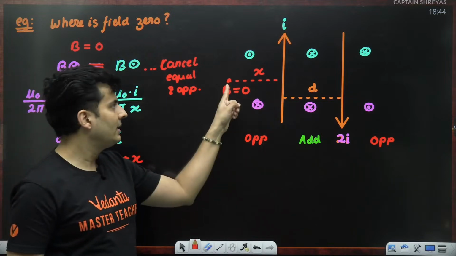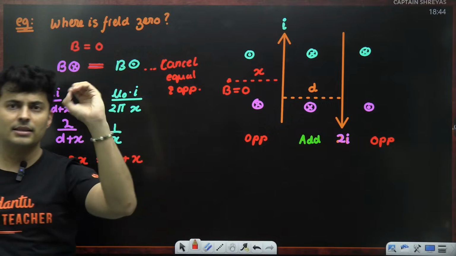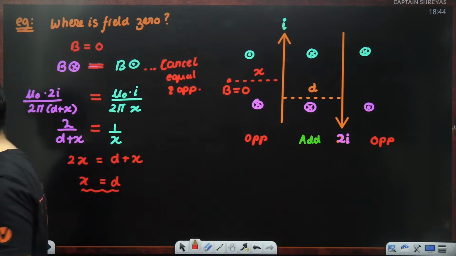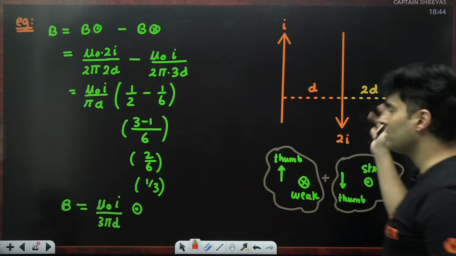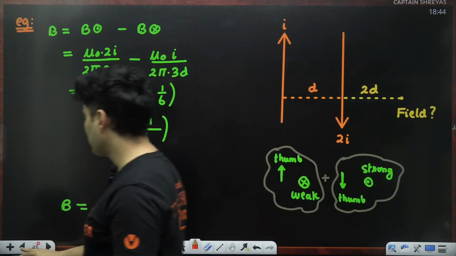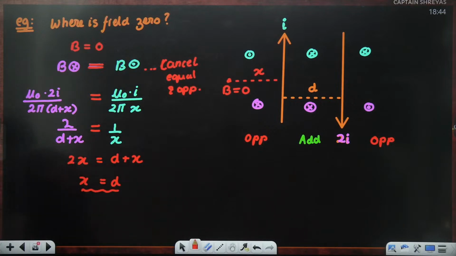So if you are standing over here at a distance of d, you will see that the magnetic fields will cancel. The net field produced will be 0. And on the contrary, if you are standing over here, the fields are not cancelling. In fact, you are seeing there are some residual values. Did you love this question? Did you understand it? Can we go ahead?